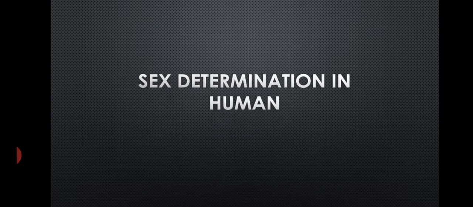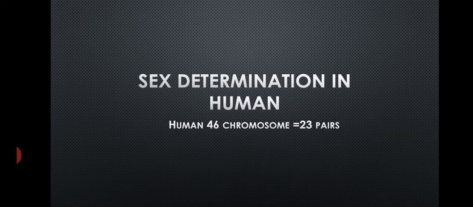Hello everyone. Now we are going towards sex determination in human. So who is responsible for sex determination in human? You know that humans contain 46 chromosomes, that is 23 pairs of chromosomes. Out of that, 44 are autosomes, that means there are 22 pairs of autosomes, which govern the morphological characters, the body characters.